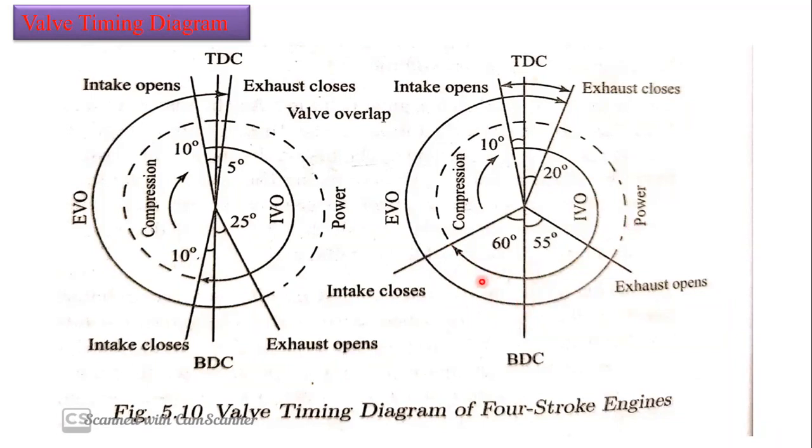We are going to close it 60 degrees after BDC, so that there is no problem in the case of high speed engines. If it is low speed engines there may be a problem. Why? Because the air fuel mixture which is going to get into the combustion chamber is not going to have that much inertia, because the speed is also very low here for the air fuel mixture. So that's why we are not going to take that much time in the case of low speed engines. There may be chances of escaping again, that means the air fuel mixture may get back into the intake manifold. There may be such chances in the case of low speed engines, but in high speed engines there will be no such chance.